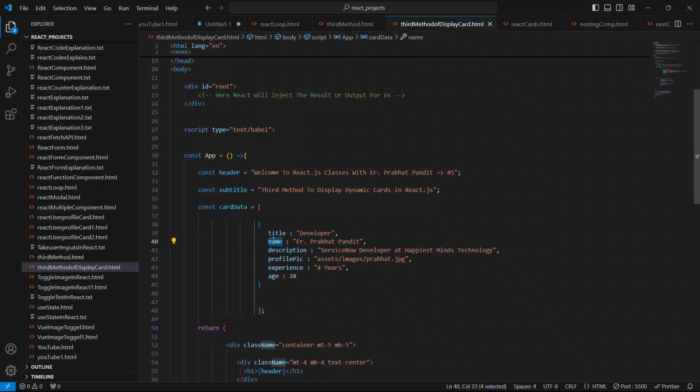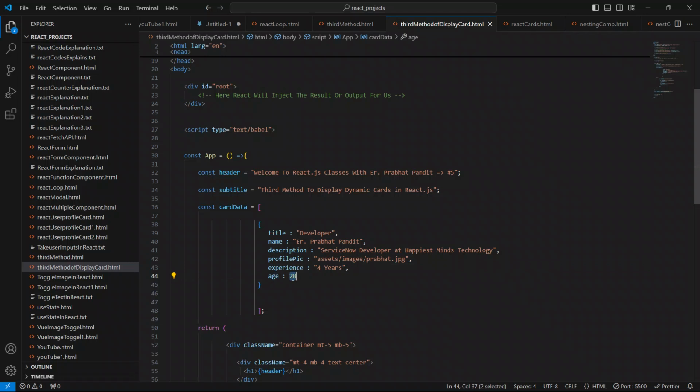Sometimes some people also call the key a property. So title is a property, name is a property, description is a property, profilePic is a property, experience is a property, and age is a property, and these are known as the values. Key and value.